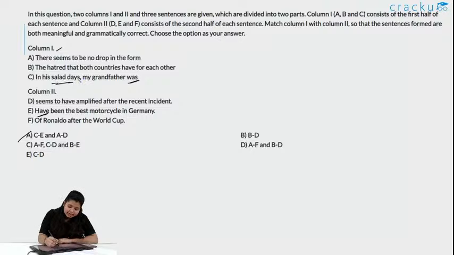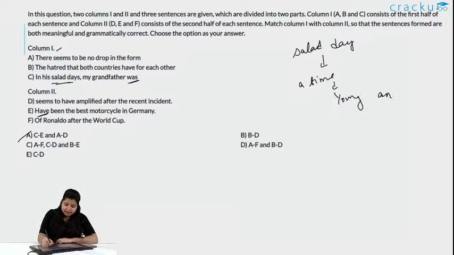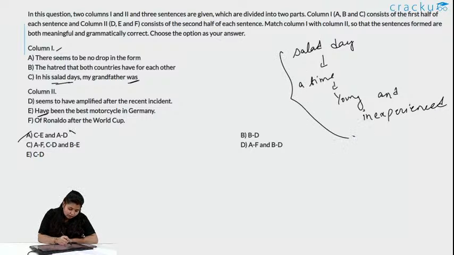The meaning of salad days is a time when someone is young and inexperienced. That is salad days. So, option A is wrong.